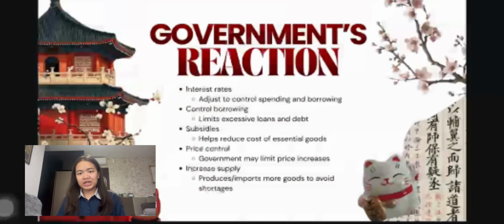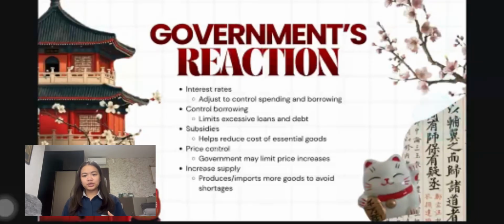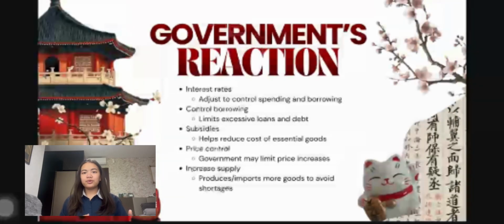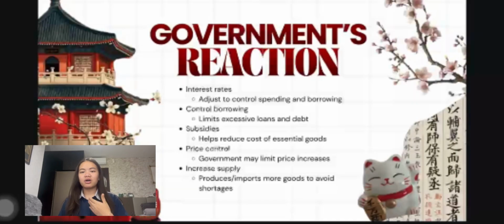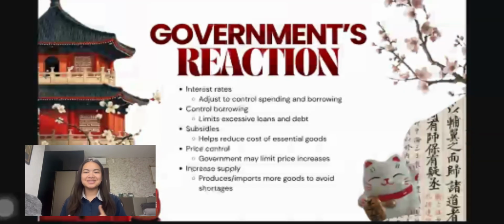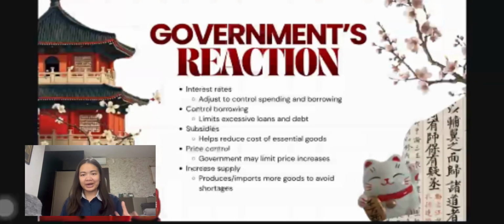To manage economic challenges, the government uses several strategies. First, interest rates are adjusted to control spending and borrowing in the economy. The government also controls borrowing to prevent excessive loans and debts. Subsidies are provided to reduce the cost of essential goods for citizens. In addition, price controls can be used to limit price increases and reduce inflation. And lastly, the government can increase supply by producing or importing more goods to avoid shortages in the market.